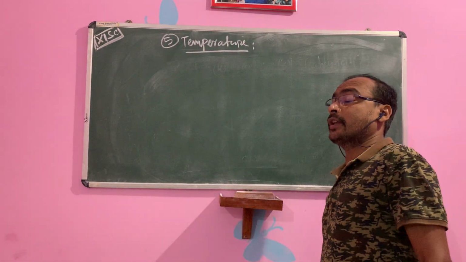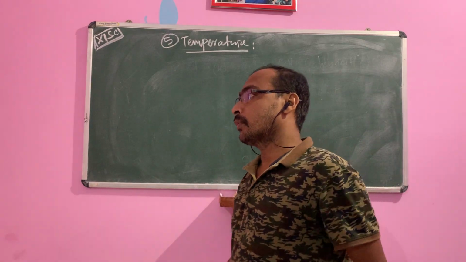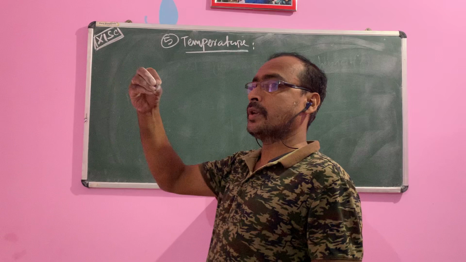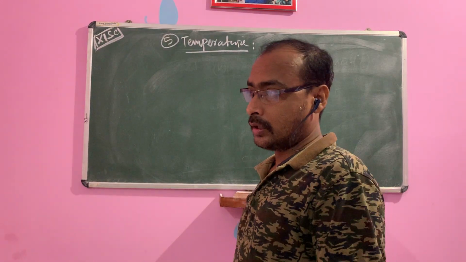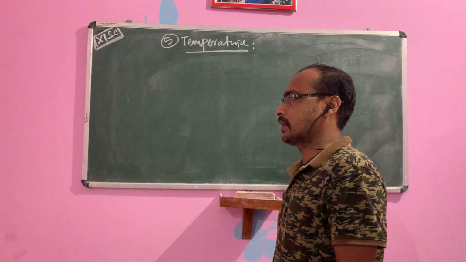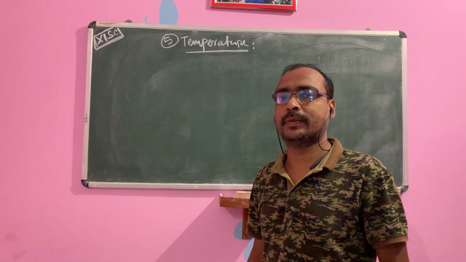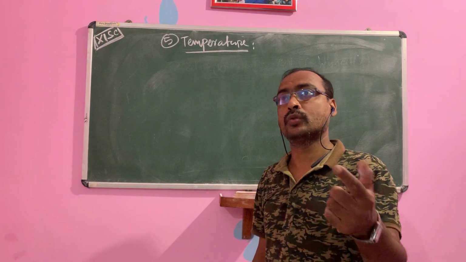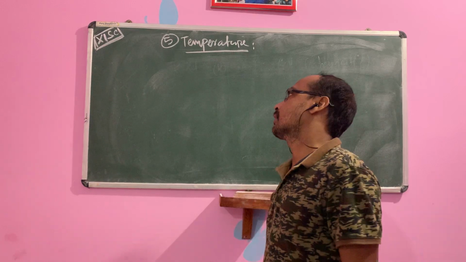Body temperature is 37 degree Celsius. If you convert room temperature to Kelvin, the value is 298 Kelvin. Similarly, to convert body temperature 37 degree Celsius, you add 273 plus 37, then we get the body temperature in Kelvin.